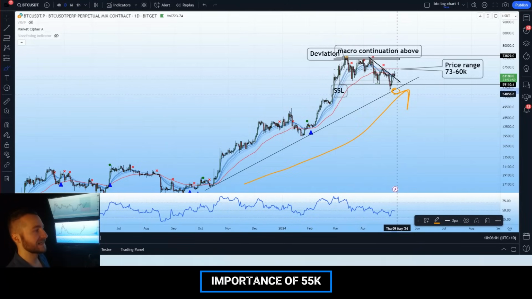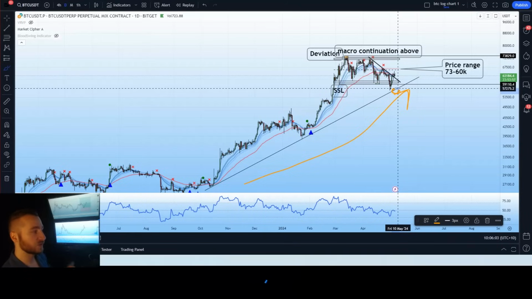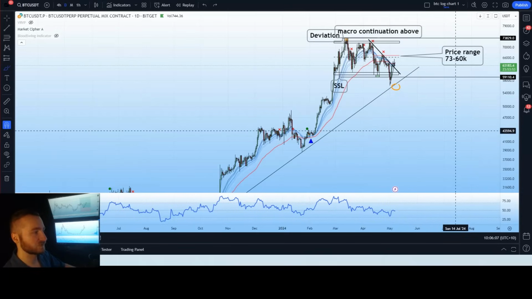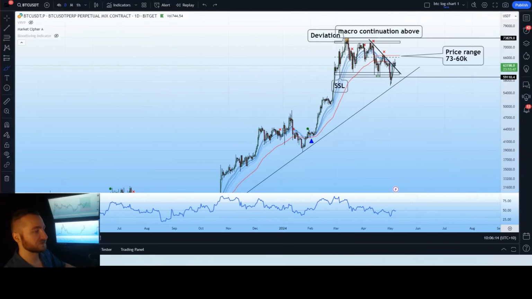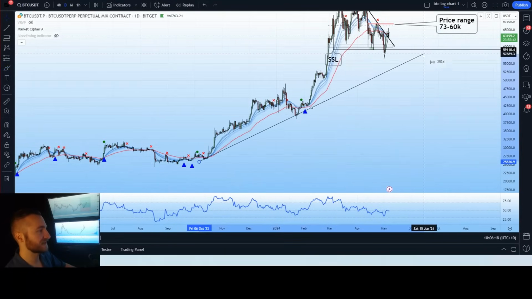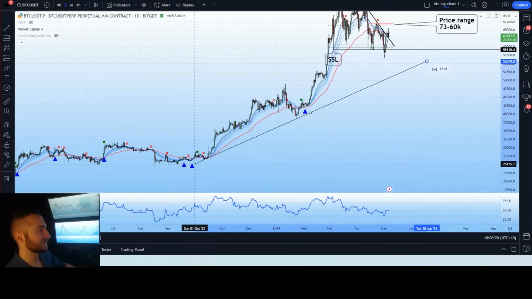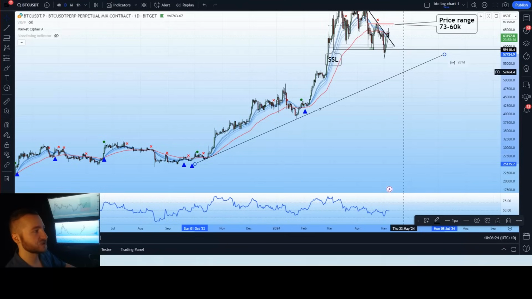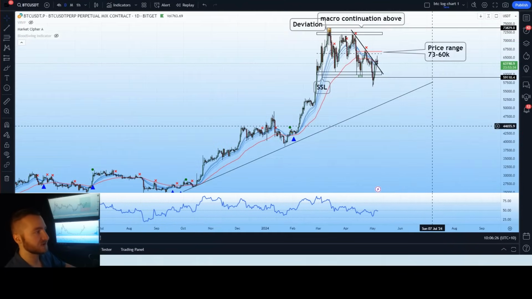So a breakdown of that level on the log chart on Bitcoin would also indicate there is a triple confluence at the 55K level, which again will result in a breakdown of the price cycle on the weekly and a breakdown of the 2-day Gaussian channel. So some very, very important levels we are watching over here. If we go ahead and flip that to a standard chart, the trend line does drop a significant amount more, and we can see that we could see a move down to that 52K region if those levels are lost. So some very important levels to be paying attention to.